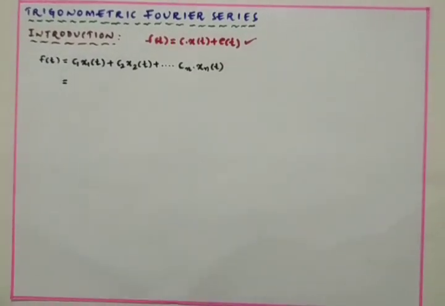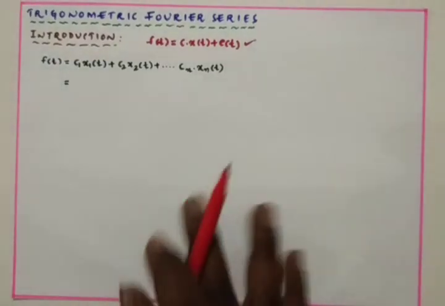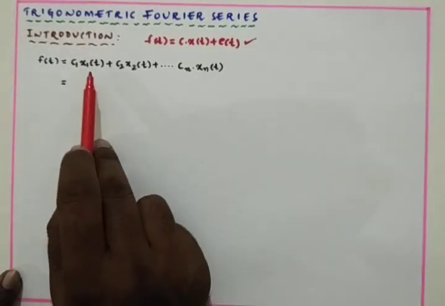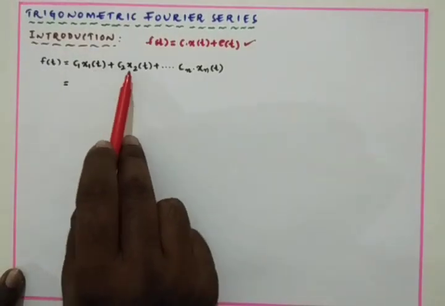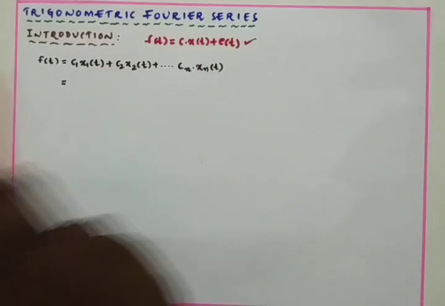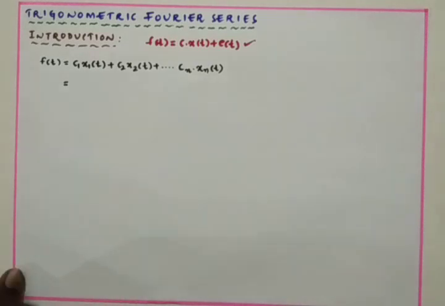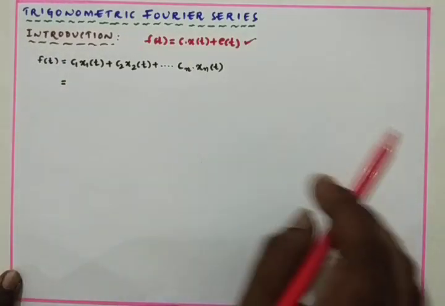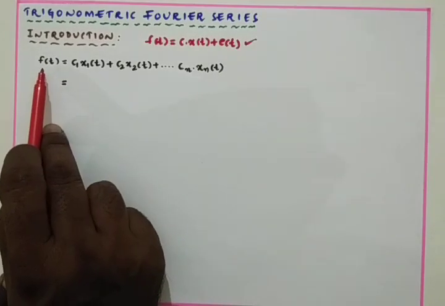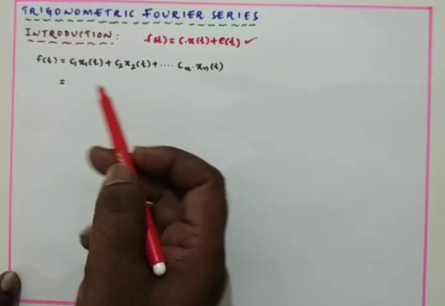In the orthogonal signal space, we have discussed that we have n number of signals such as x1 of t, x2 of t, x3 of t, up to xn of t. All these signals are orthogonal to each other, so that they can form an n-dimensional signal space, in which we can represent f of t.